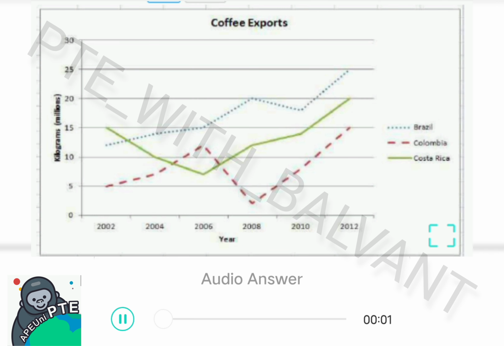The given image gives information about coffee exports. This is a beautiful image and I have only 40 seconds to speak about this image. From the image I can observe 2002 and 2004. I can also describe 2006 and 2008.